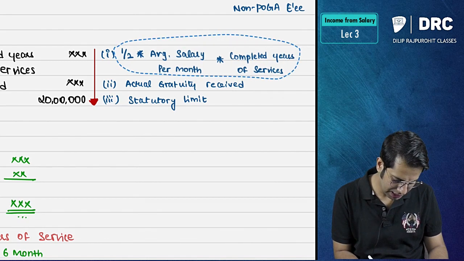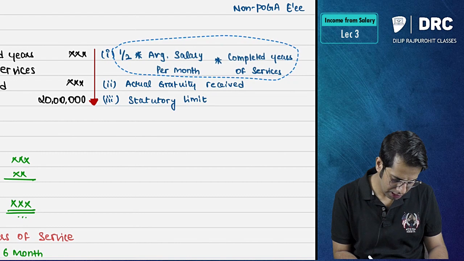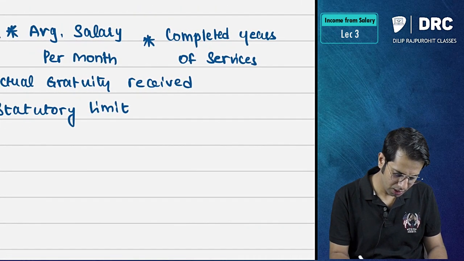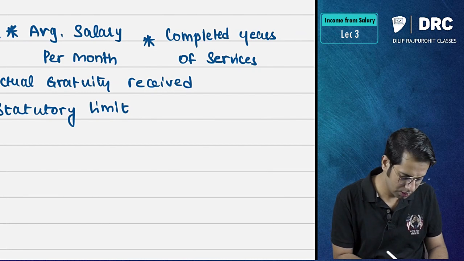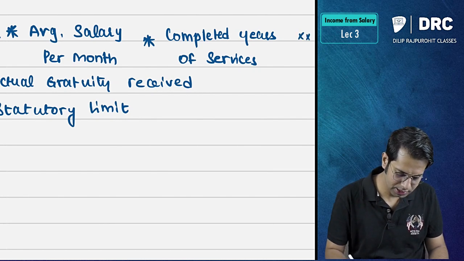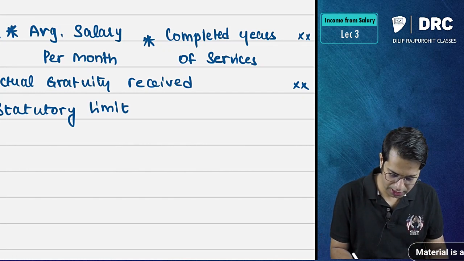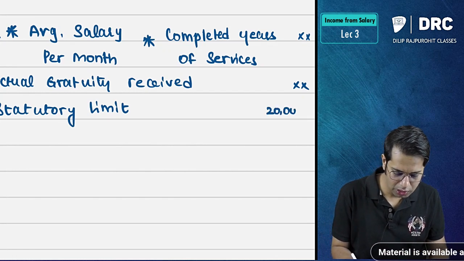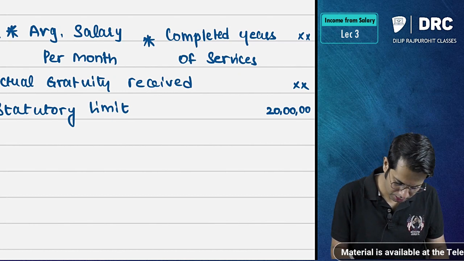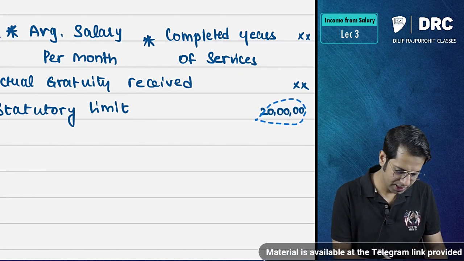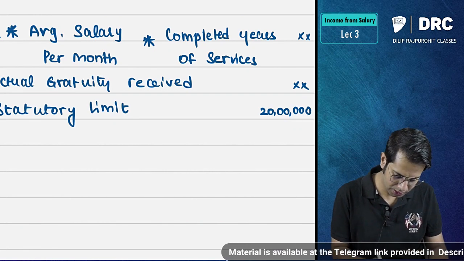What is the limit as per law, sir? The limit as per law is the same, 20 lakh rupees.